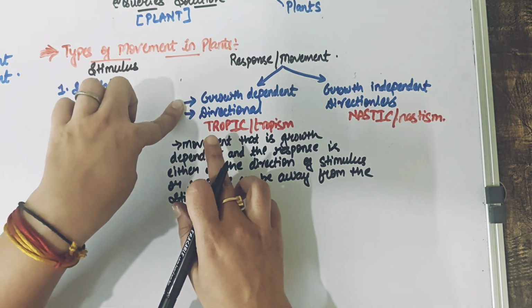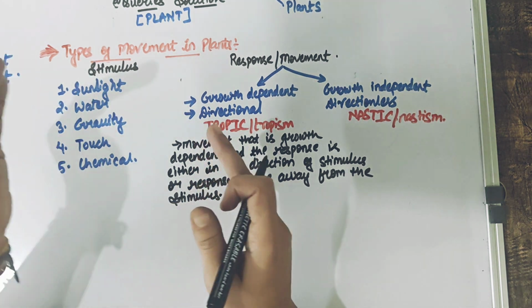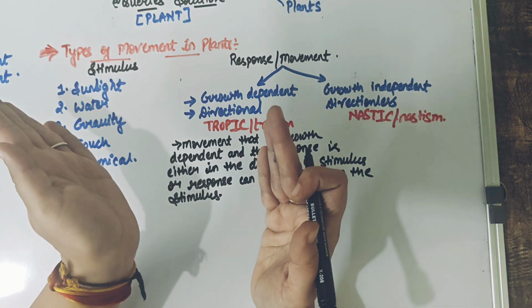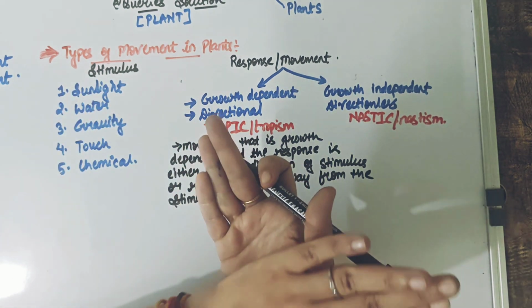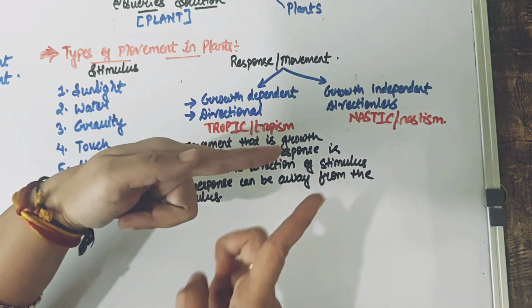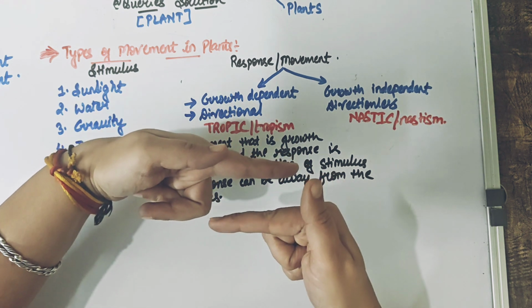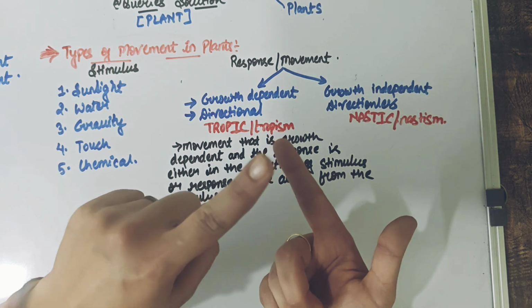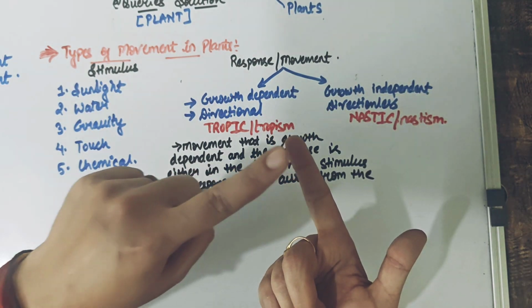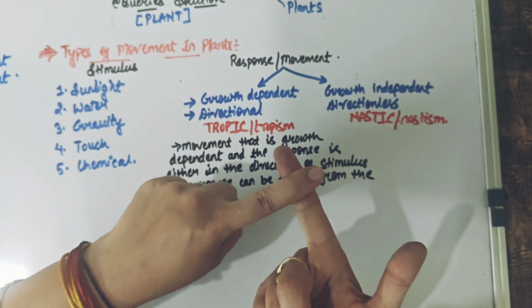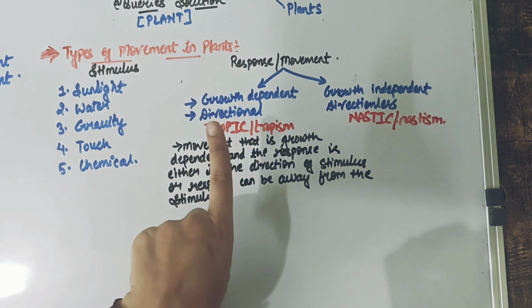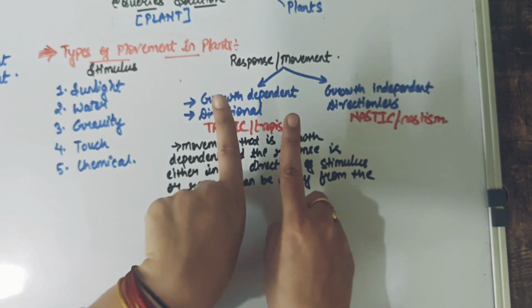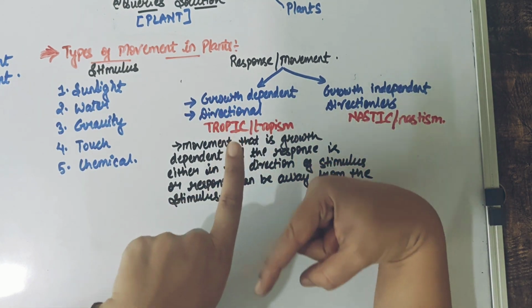Either the growth can happen towards the direction of stimulus, means from where the stimulus is coming, the growth is also happening at that side only, or the growth will be away from the direction of stimulus, means if here the stimulus is, the growth is happening in the opposite direction. So these two types of movement are the tropic movement. First of all, they involve growth, and since we are saying the growth is directional, means what? If the stimulus is in this direction, the growth will also be in the same direction, or if the stimulus is in this direction, the growth is going to be in the opposite direction.